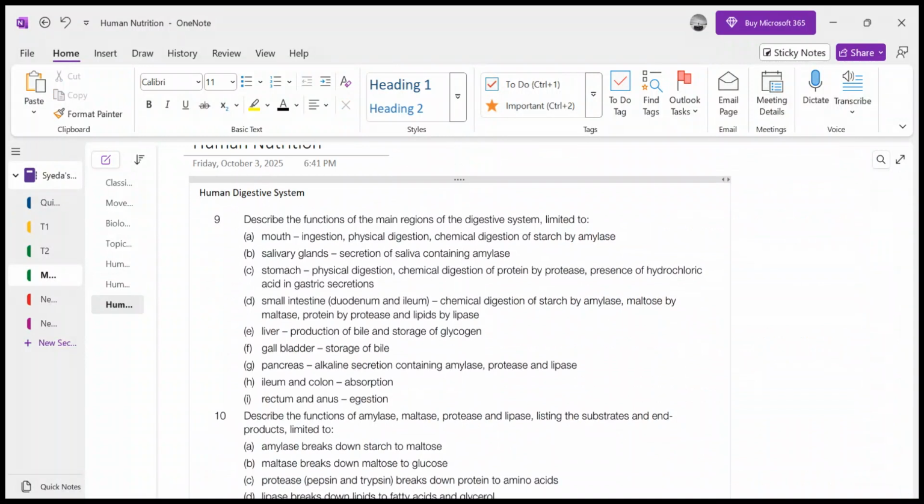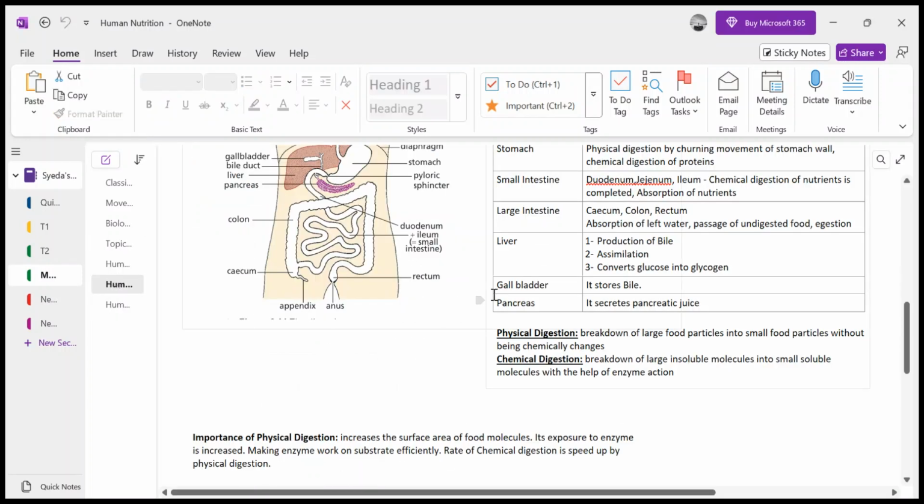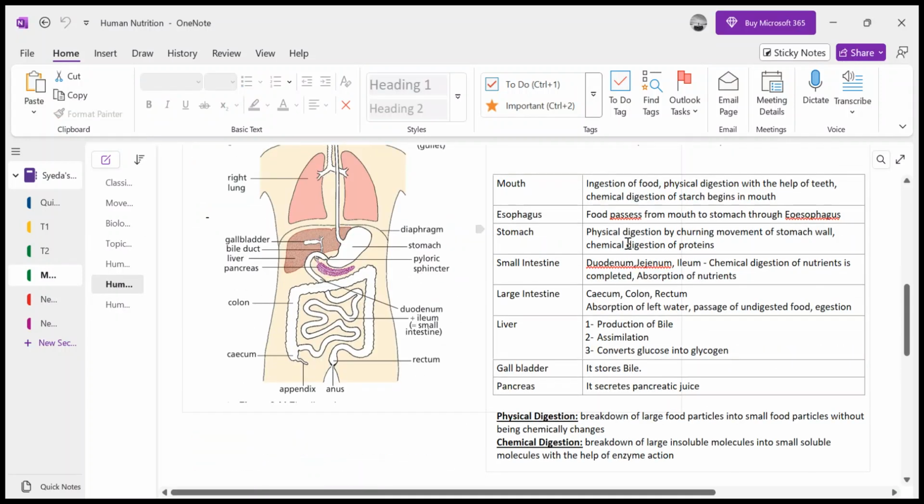Today, the syllabus content or the student learning outcomes. I always try to make you understand that we have to follow the syllabus content, so that we may not miss any syllabus learning outcome that the syllabus would want you to learn. So we have done till 8. Now the ninth one is: describe the functions of the main regions of the digestive system. I think we have done this here, as you can see, with the mouth.